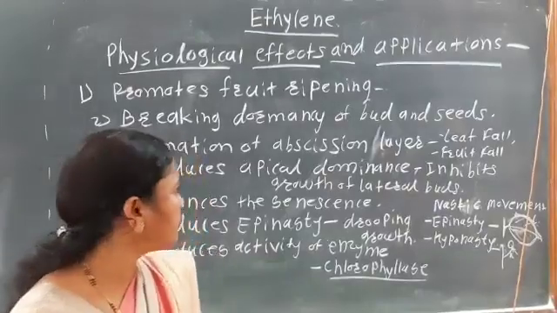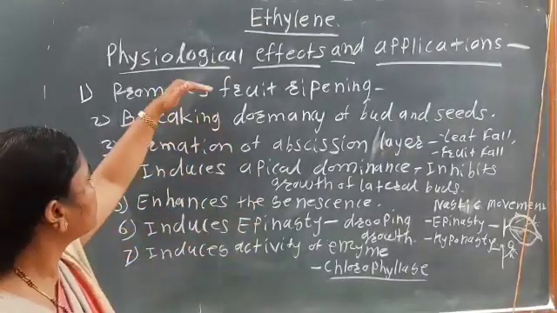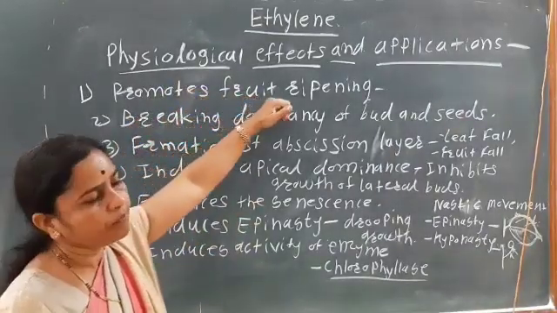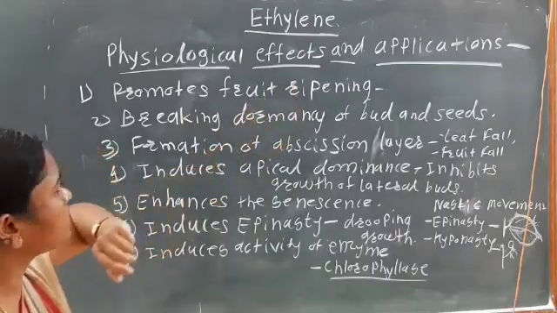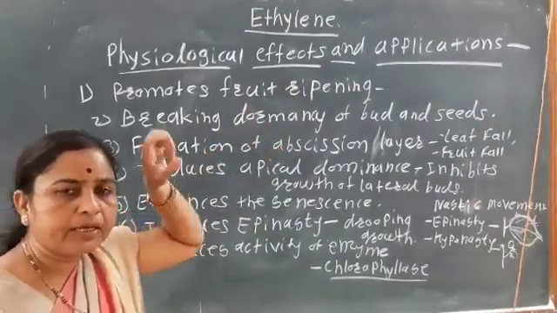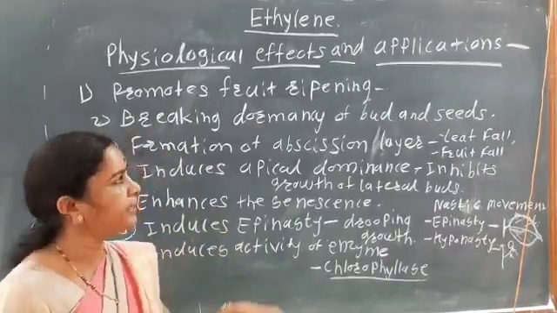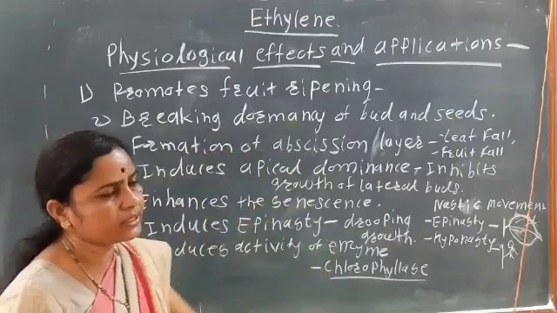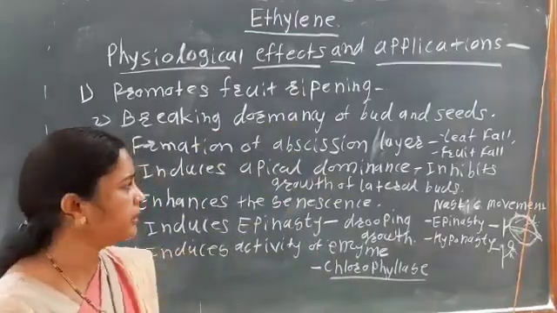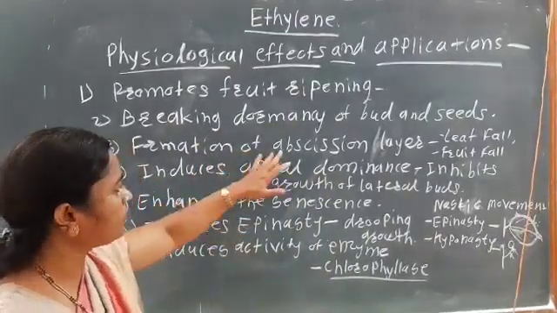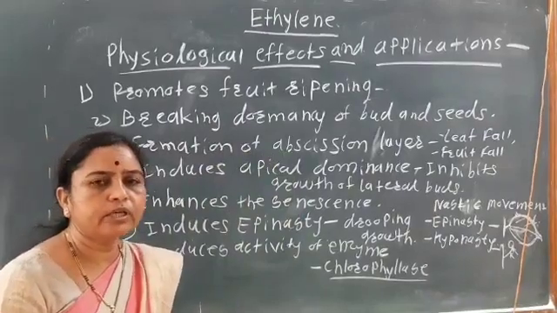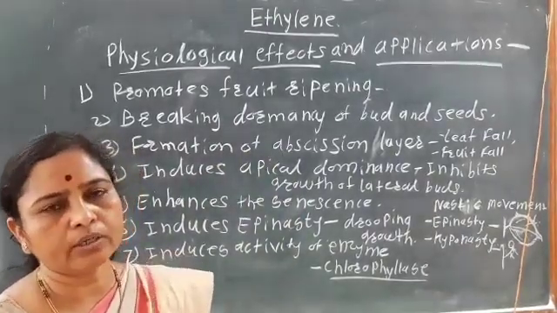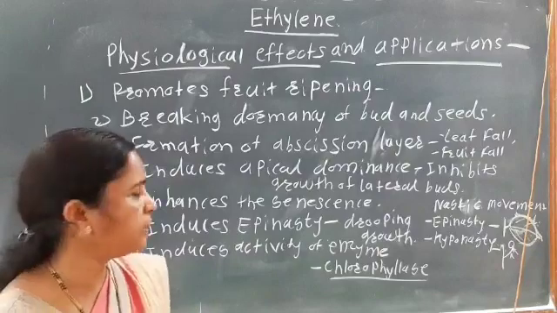So in ethylene, once again see, the first physiological effect is that it promotes fruit ripening, आणि हे खूप महत्त्वाचा physiological effect आहे याच्यामध्ये fruit ripening. Then it is mainly helpful for breaking the dormancy of buds and seeds. Then next, formation of abscission layer, due to which leaf fall, fruit fall or flower fall takes place.